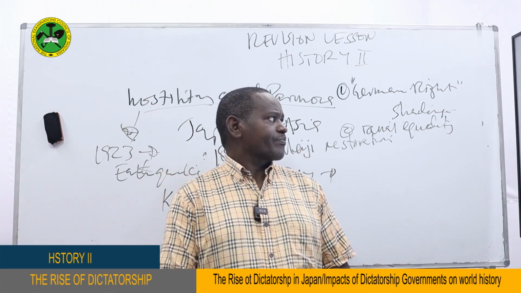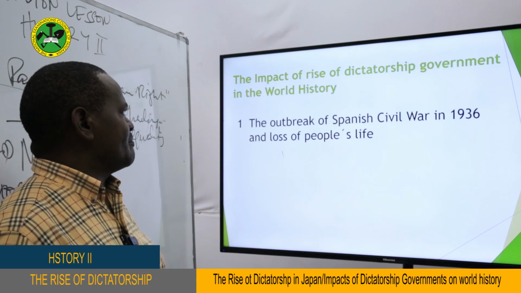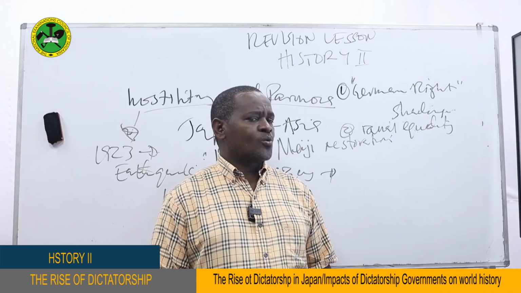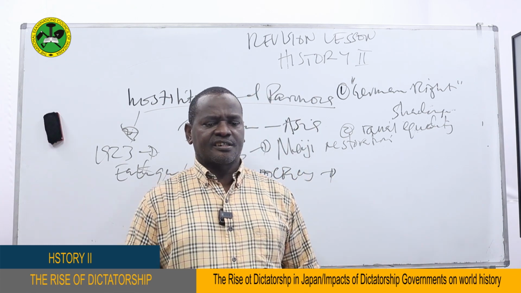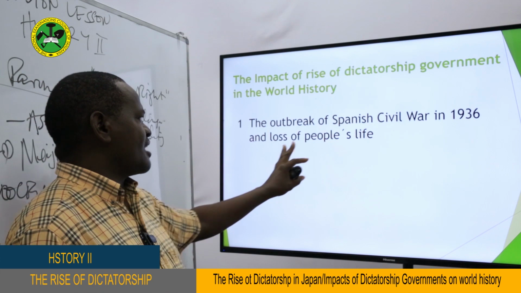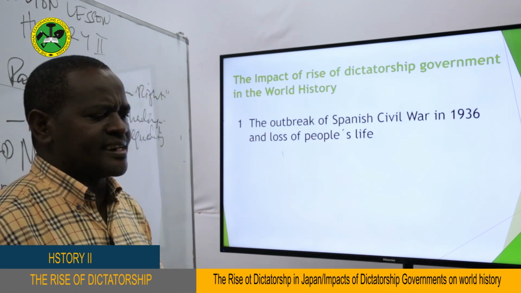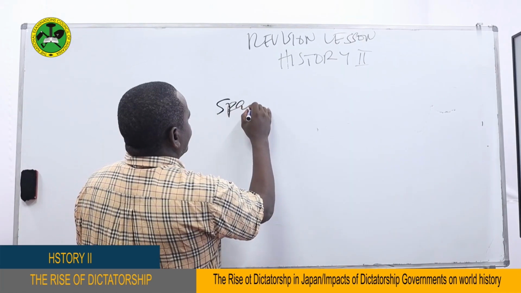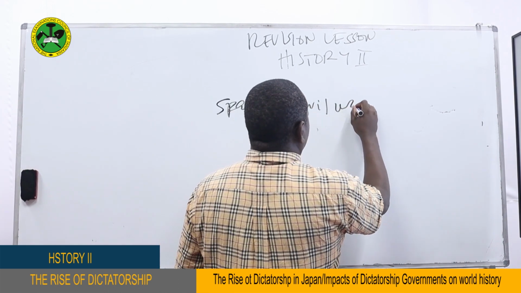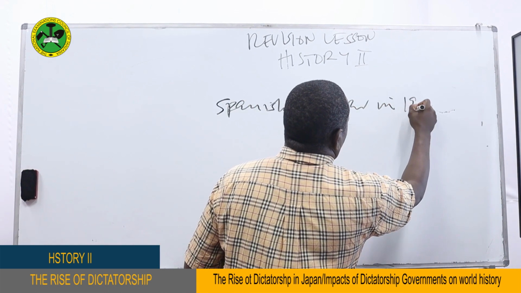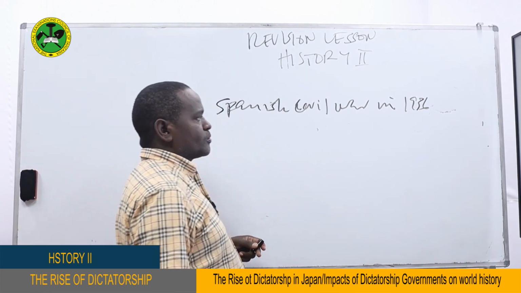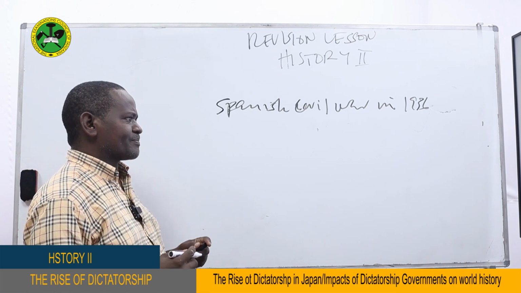Welcome back. Now let's look at the impact of the rise of dictatorship government in the world. What is the impact of the rise of dictatorship government in the world? The first impact is the outbreak of the Spanish Civil War in 1936. What was this Spanish War all about?